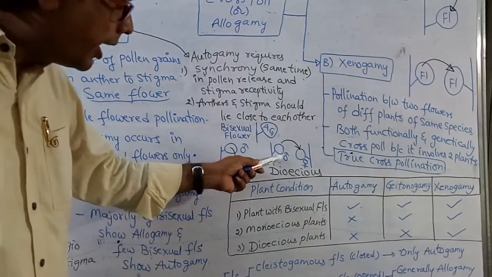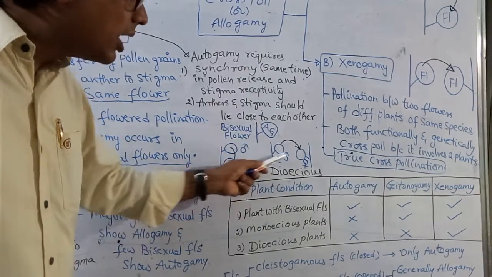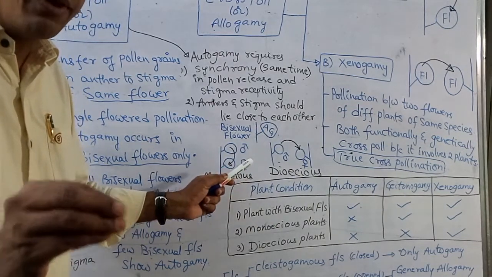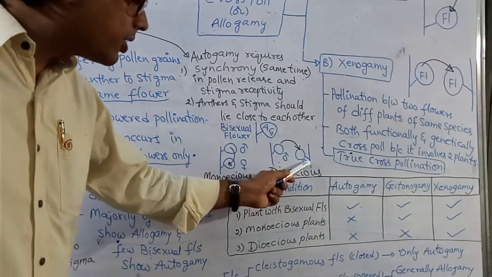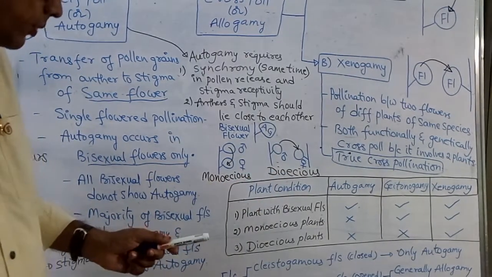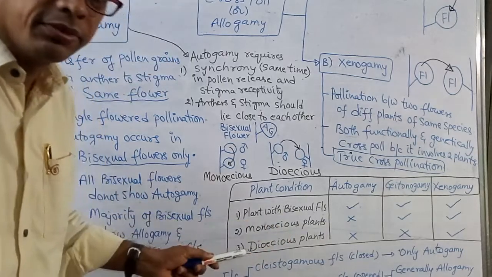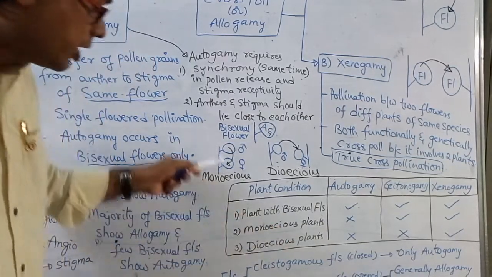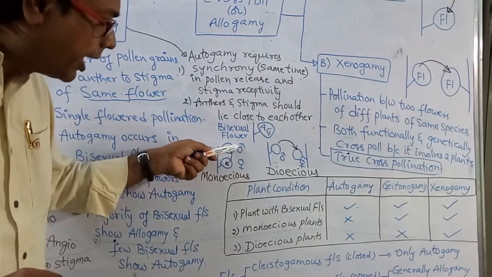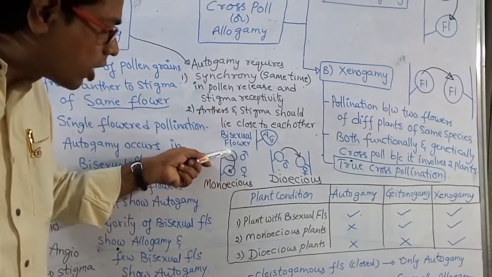If both male and female flowers are present on different plants, this condition is called the dioecious condition. Monoecious, try to remember. Monoecious means male and female flowers are present on the same plant.